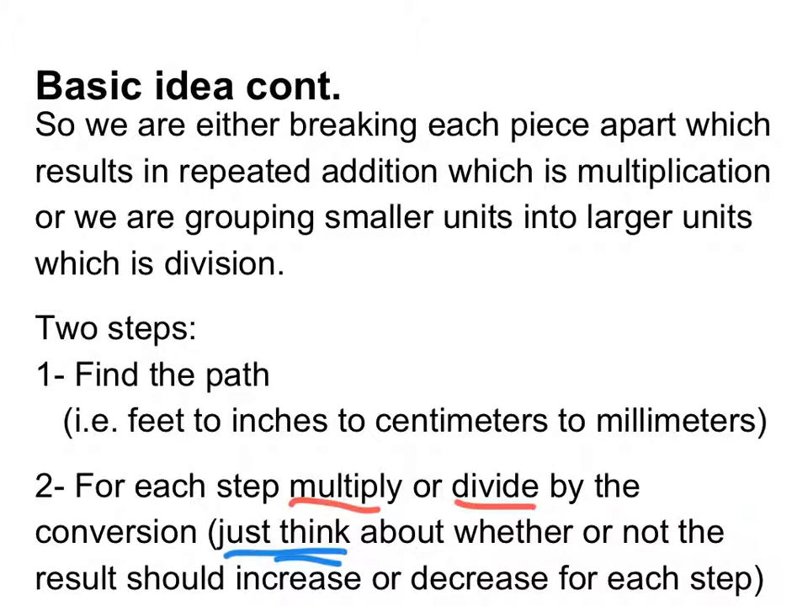Okay. Once you know whether that number should increase or decrease, then you just multiply or divide. If you multiply and it increases and that's what you wanted, great. If you multiply and it decreases and that's not what you wanted, then try division. So either multiply or divide and then choose whichever of those two makes it increase or decrease as you want it to.